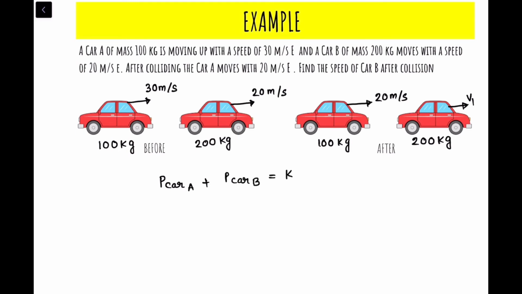So I can write that the initial momentum of car A plus the initial momentum of car B will be equal to the final momentum of car A plus the final momentum of car B.